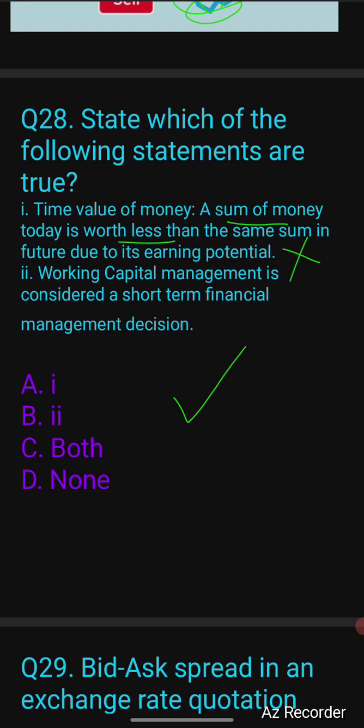And the second statement is working capital management is considered a short-term financial management decision. Absolutely right. So the answer will be option number B only.